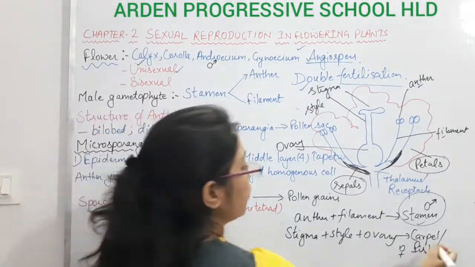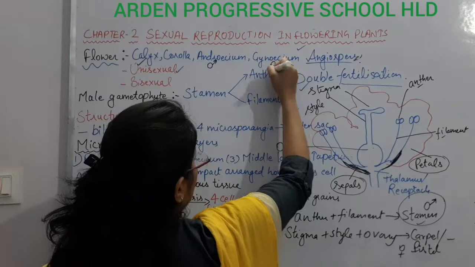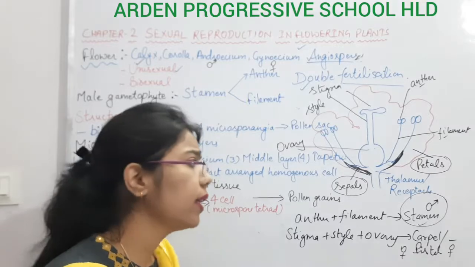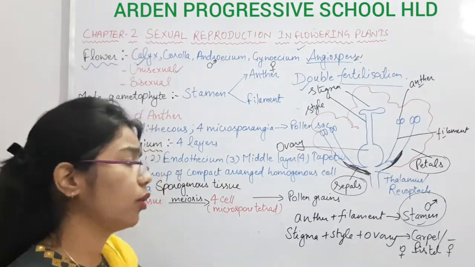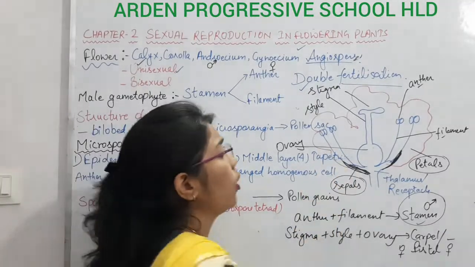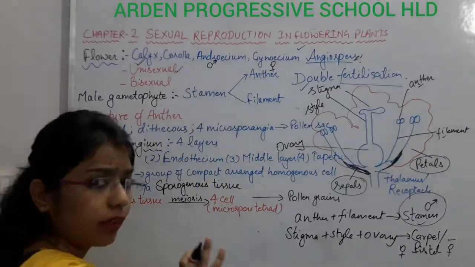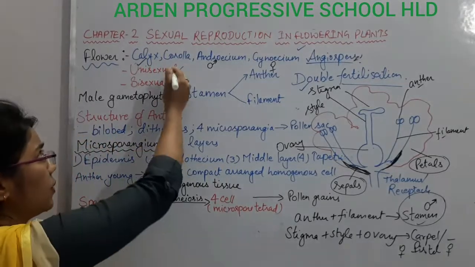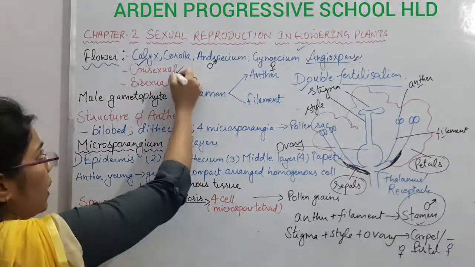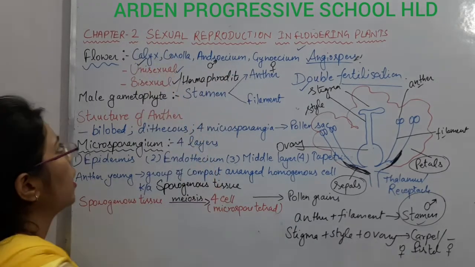And now the female part, or the whole group of female parts, is known as the gynoecium. This is the female part, the gynoecium. So these are the different parts of the flower which you must know. This type of flower is the bisexual flower. Now, we have done unisexual flower, and it can be bisexual flower also, right? And this bisexual flower is also known as hermaphrodite. This term is important: hermaphrodite.